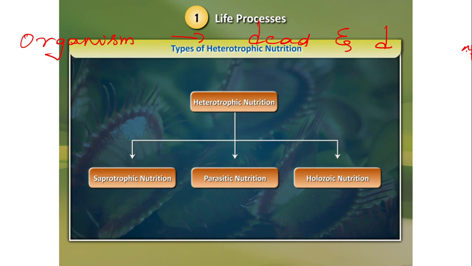Now, let us see the second mode of heterotrophic nutrition. Before going to the second mode, let us see the examples of saprophytic nutrition. Examples of saprophytic nutrition are fungi like mushrooms. These saprophytes break down the complex food molecules present in the dead and decaying matter and convert them into simpler substances outside their body. This is the peculiar feature of saprophytic nutrition.